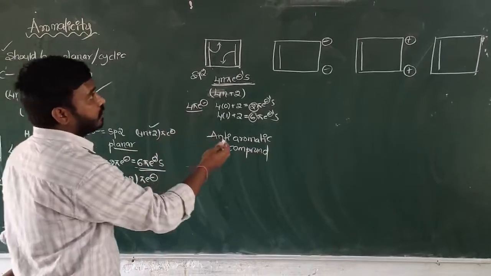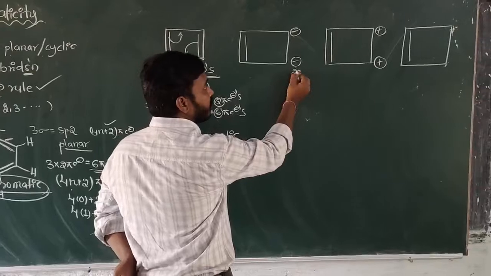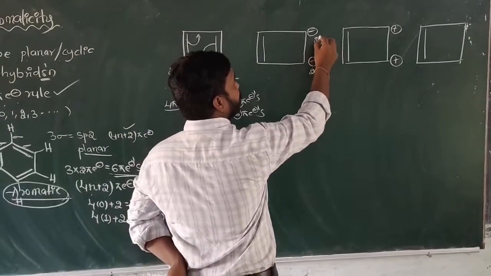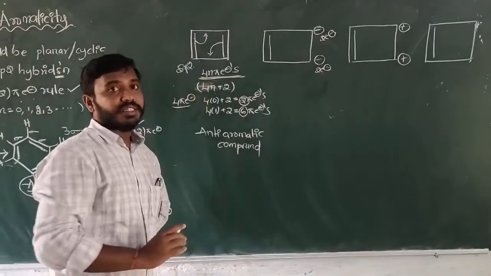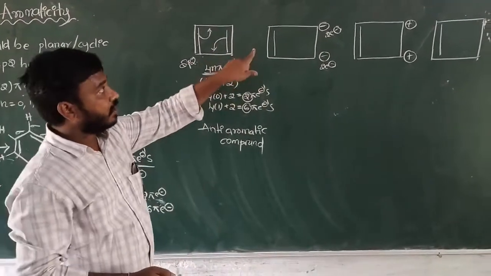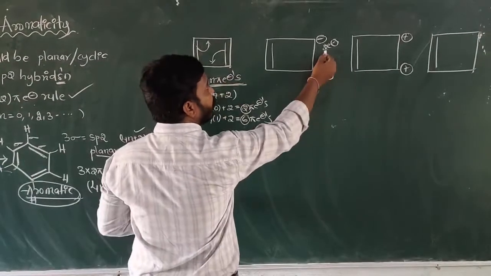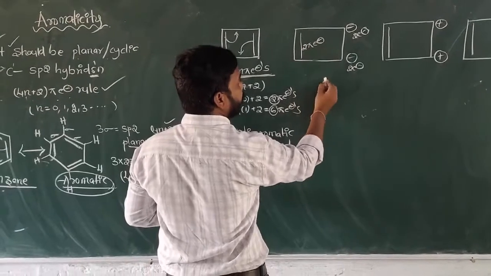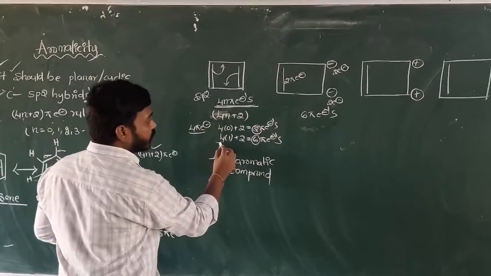And the next one. Here each negative charge means 2 electrons. Here also delocalization is possible, and it is cyclic and planar. So 2 electrons plus 2 electrons, plus 2 pi electrons here. How many electrons are there in total? 6 pi electrons.